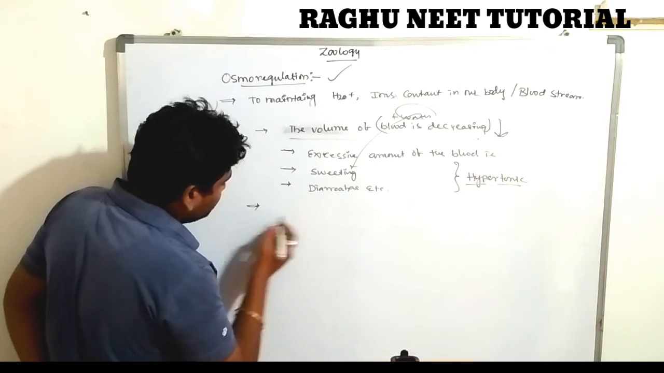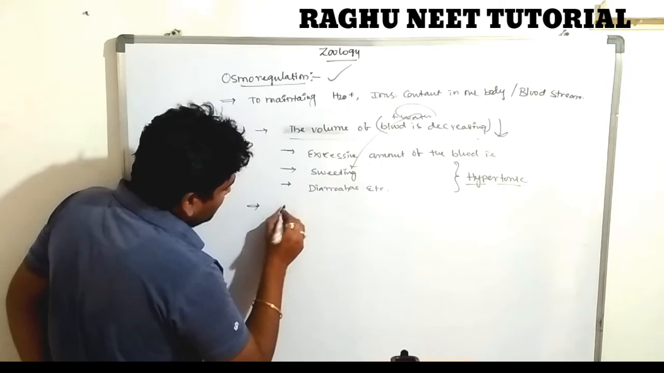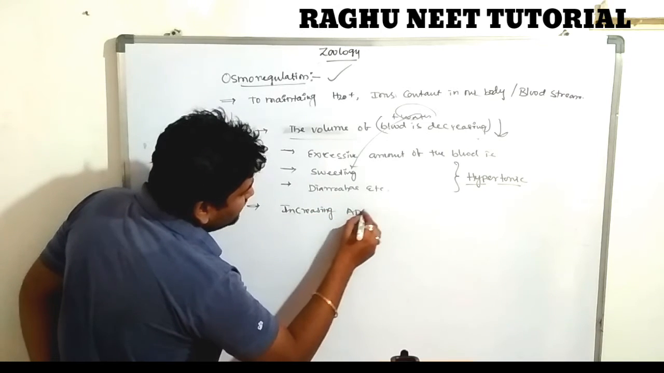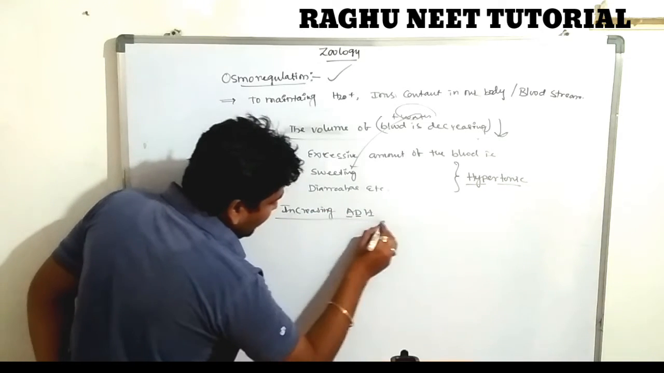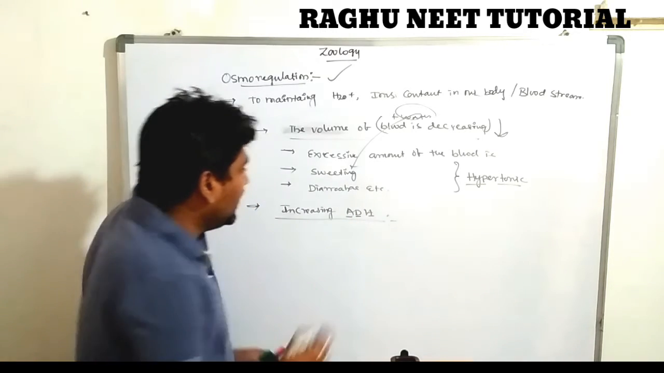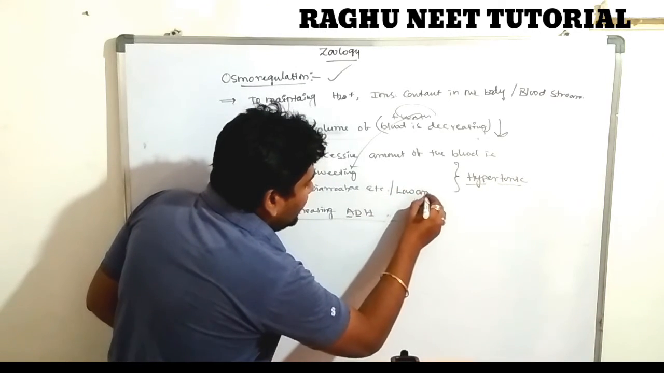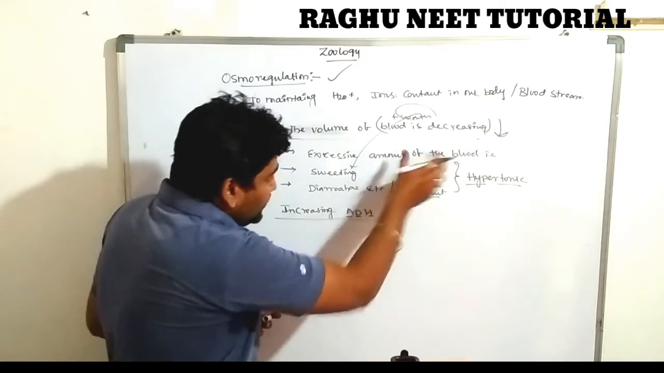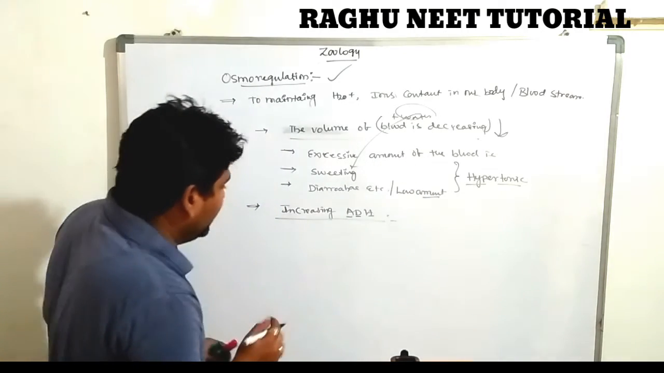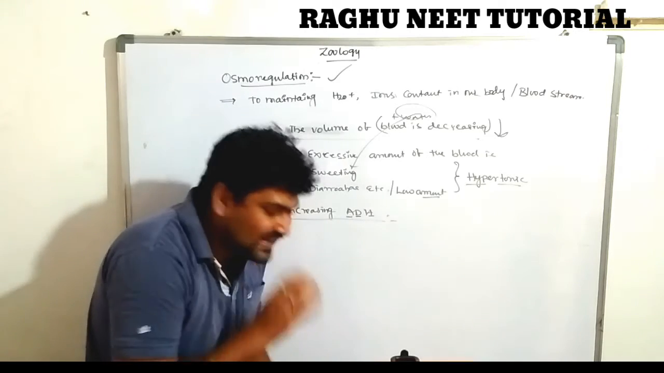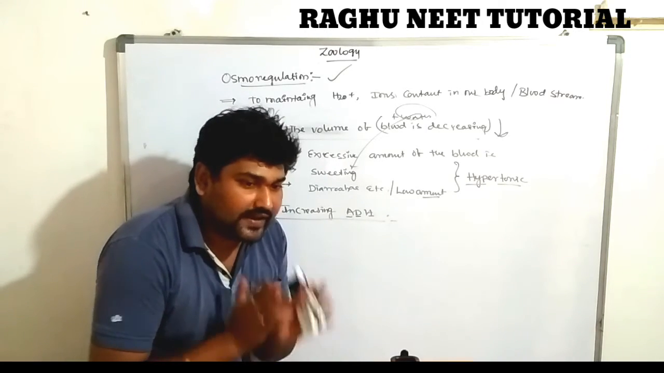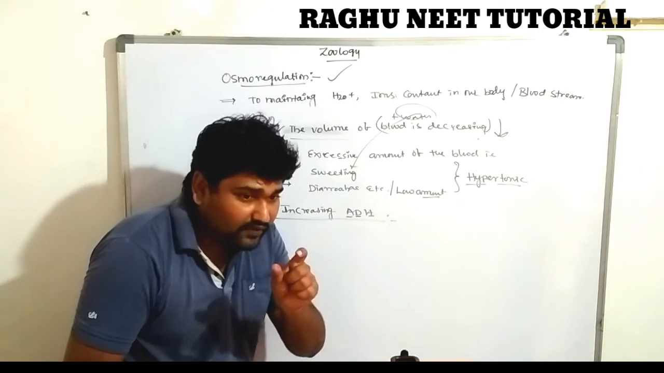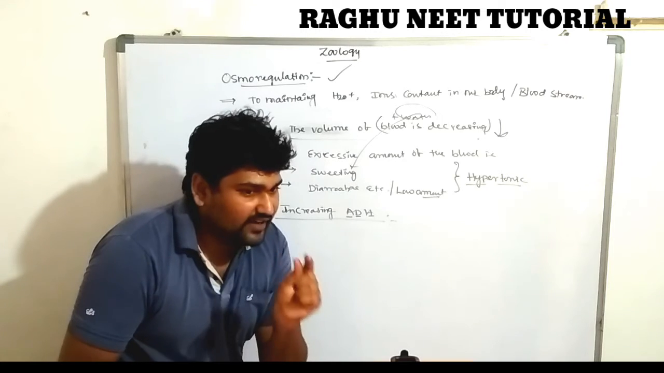First one is increasing ADH, antidiuretic hormone, increasing ADH in our bloodstream. If you drink a low amount of water, the blood volume will become decreased. If you take less water per day, only half a liter to 1 liter per day, the blood volume will become decreased.